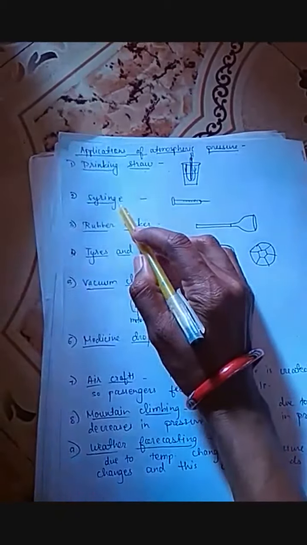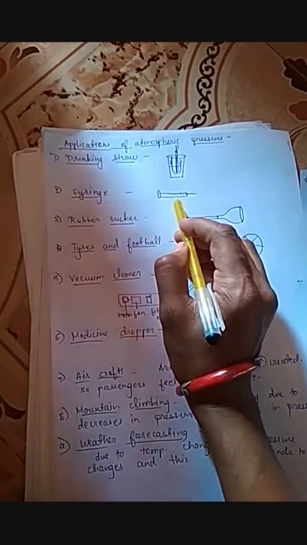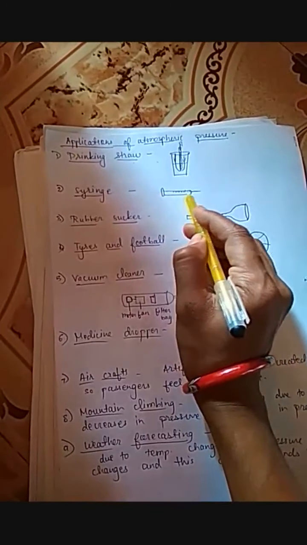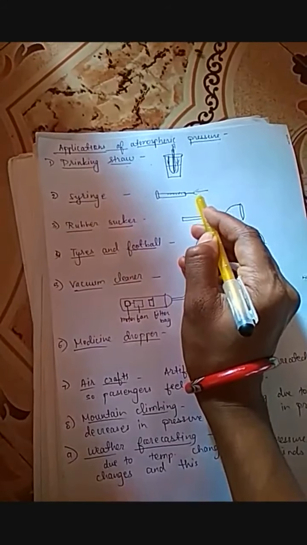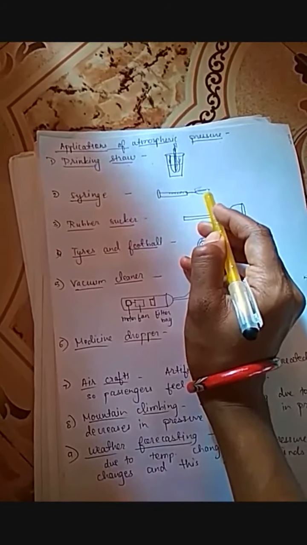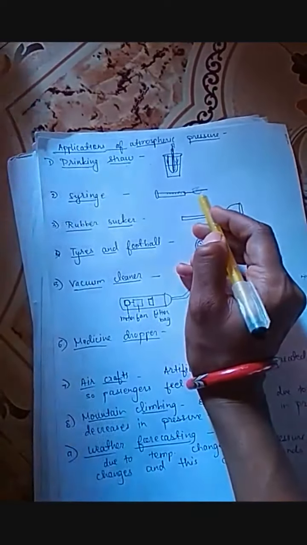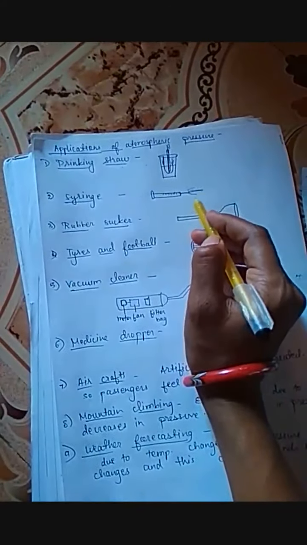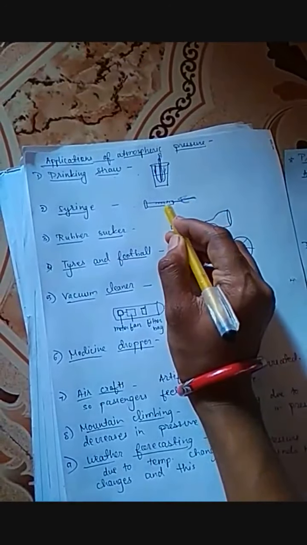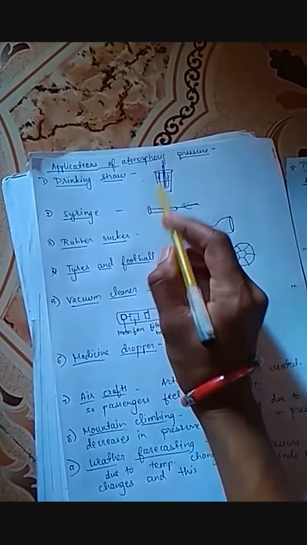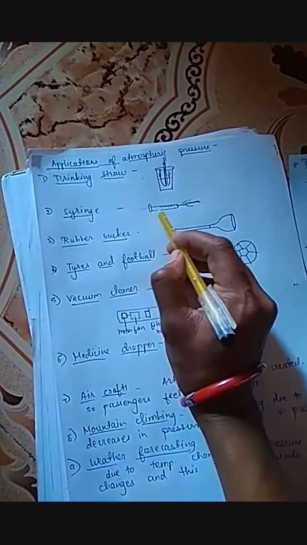The next example is a syringe. You all know this syringe. When you pull back this thing, the air pressure inside it decreases, and therefore it can draw in whatever liquid, vaccine or medicine is there. When you pull back, the air pressure decreases and the liquid pushes inside. So the syringe is an example of atmospheric pressure. When you push this inside again, the air pressure in it is released and the liquid moves out.